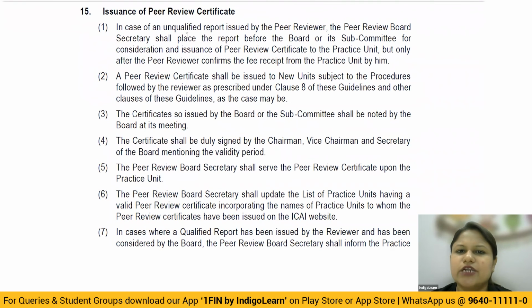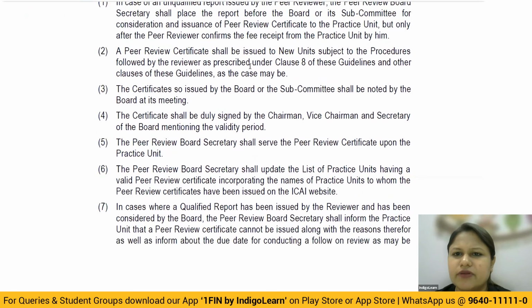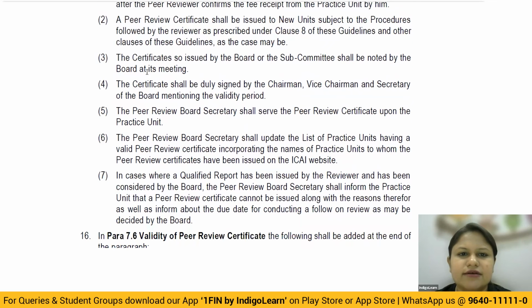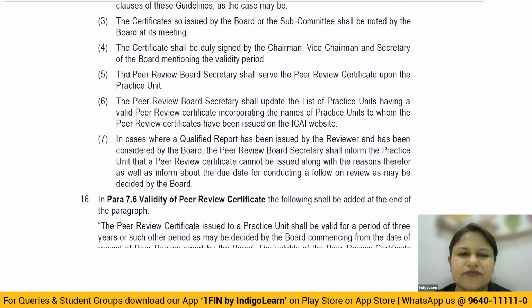In case of an unqualified report issued by the peer reviewer, the peer review board secretary shall place the report before the board or subcommittees and the peer review certificate will be issued. For the new units also they'll be issuing it. Then all the rest is fine. Okay, here the important point is the 4th point alone.